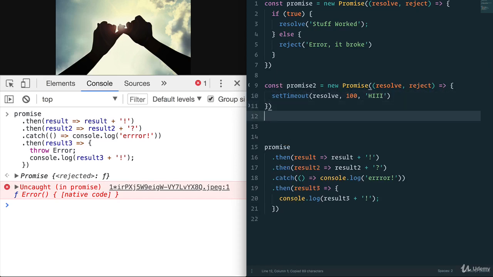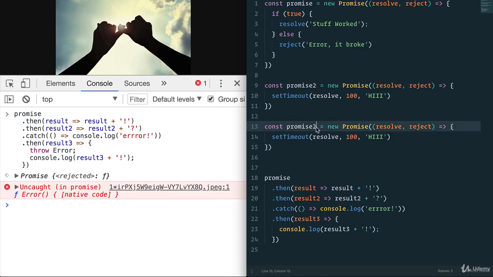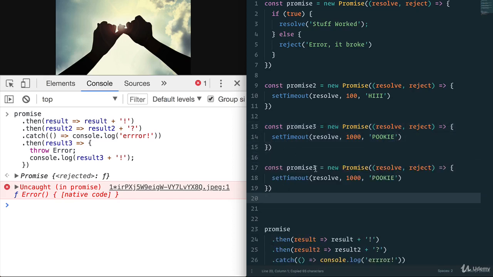Let's also have another promise. Let's say promise 3, and this one resolves in 1 second, and this one's going to say "Pookie". And then finally a fourth promise, and this fourth promise is going to resolve in 3 seconds, and it's going to say, "is it me you're looking for?"